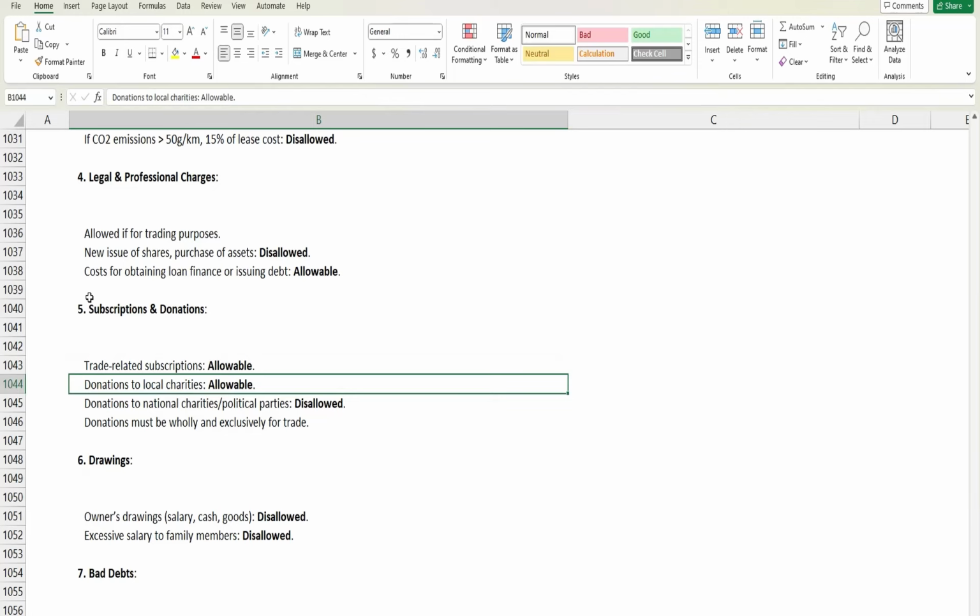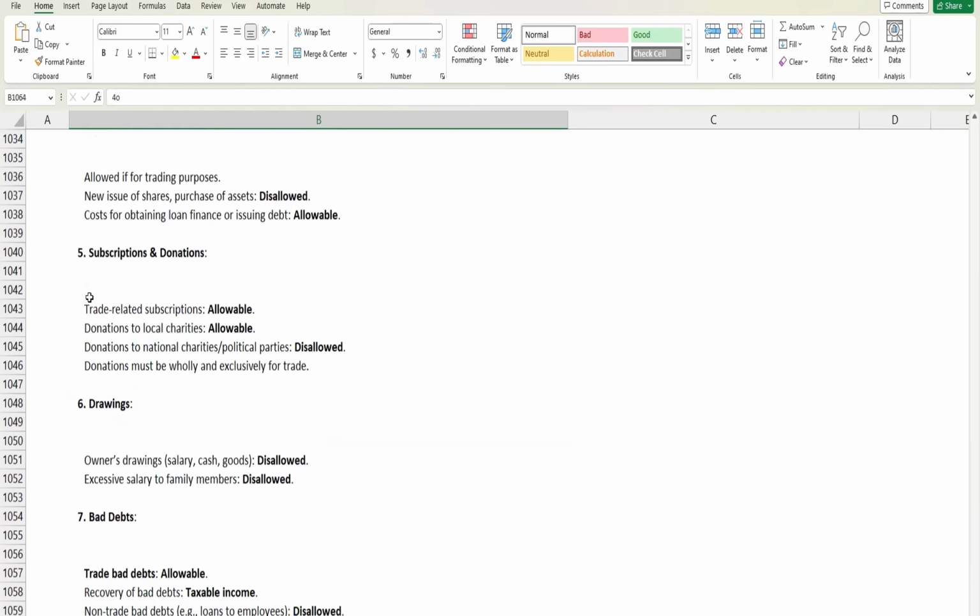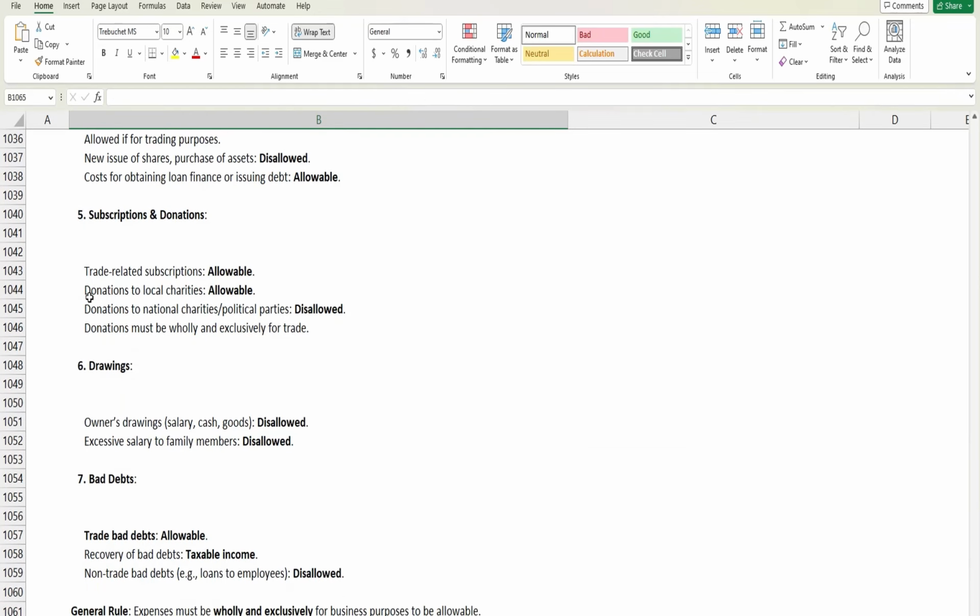The charity must be working on things like culture, education, etc. If the donation is to political parties or a national charity, then it is disallowed. So regarding subscription and donation, this needs to be considered. I think in the book or study material it has been given in great detail.